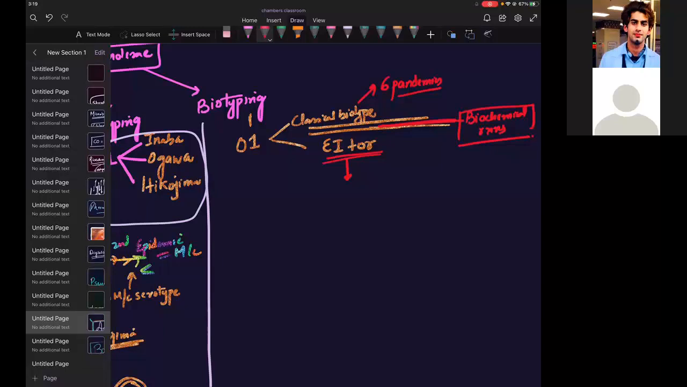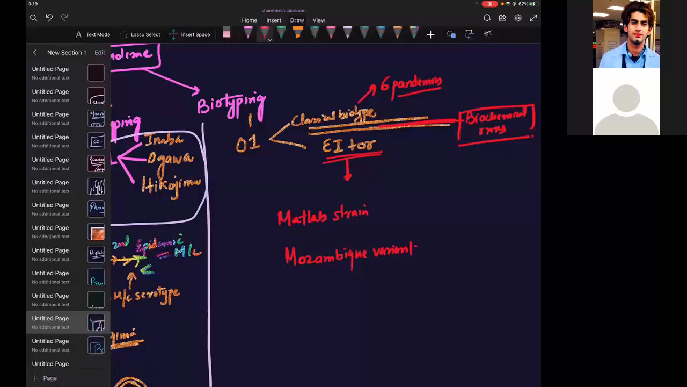One is the Matlab strain. Another is the Mozambique variant. These two, now you tell me, could you biotype them if you have a mixture of properties? No, we can't biotype. Very nice. That's why they could not be biotyped, because they had a mixture. So they have mixed properties of what? Classical and El Tor.